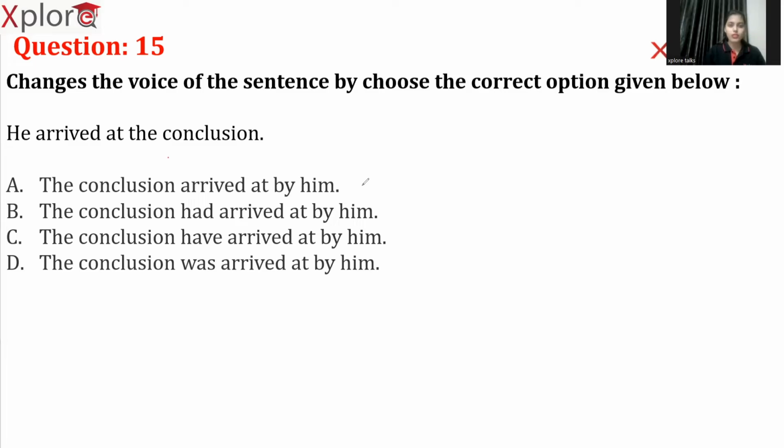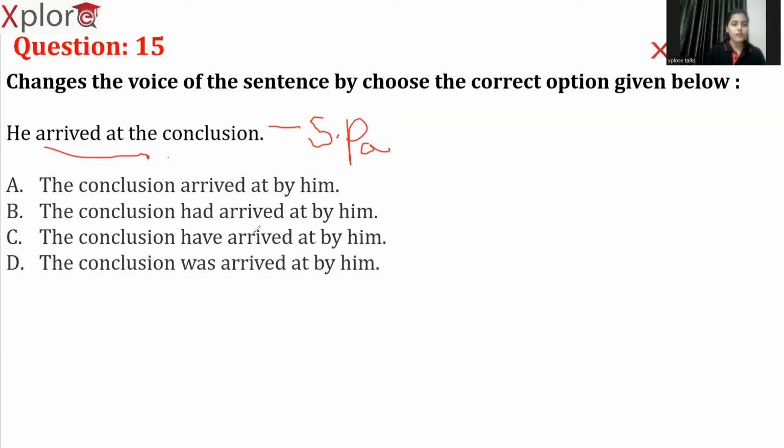Based on this first step, we cannot eliminate any wrong answers. Why? Because all the options consist of the same subject and object, conclusion and him. So now let's go to the next step, identifying the tense. He arrived at the conclusion. In which tense is the sentence? It is in simple past tense. So when you convert it into passive voice, the sentence should hold the same tense. It should not be changed.